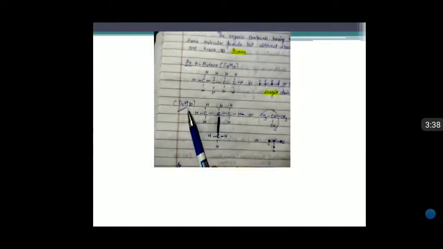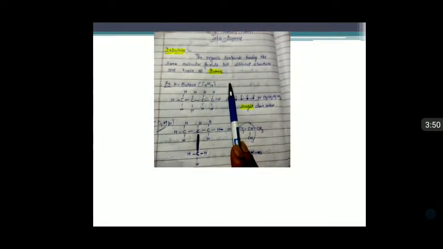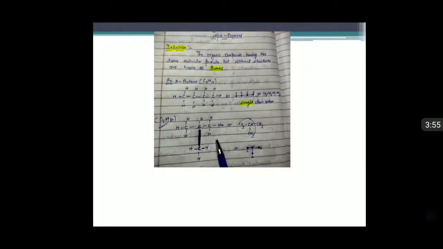Means the molecular formula is the same but the structure is different. So it is the isomer of butane. Clear? So what is the definition of isomers? The organic compounds having the same molecular formula but different structures are called isomers.